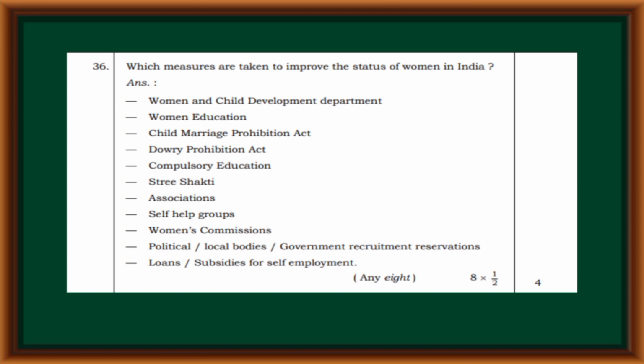Which measures are taken to improve the status of women in India? Women and Child Development Department, women's education, Child Marriage Prohibition Act, Dowry Prohibition Act, compulsory education, Stree Shakti associations, self-help groups, Women's Commissions, political representation in local bodies, government recruitment reservation, loan subsidies for self-employment.